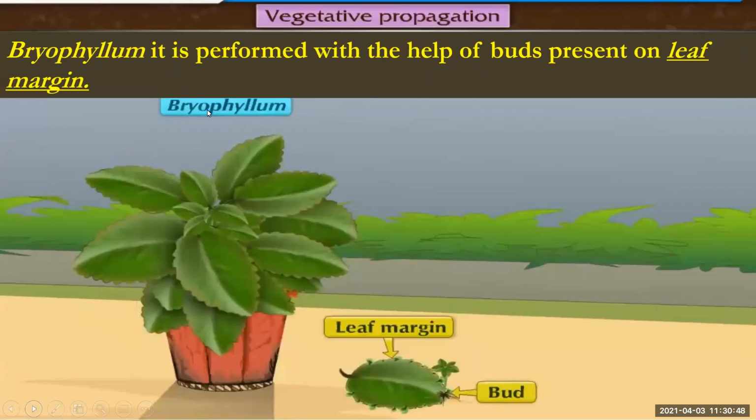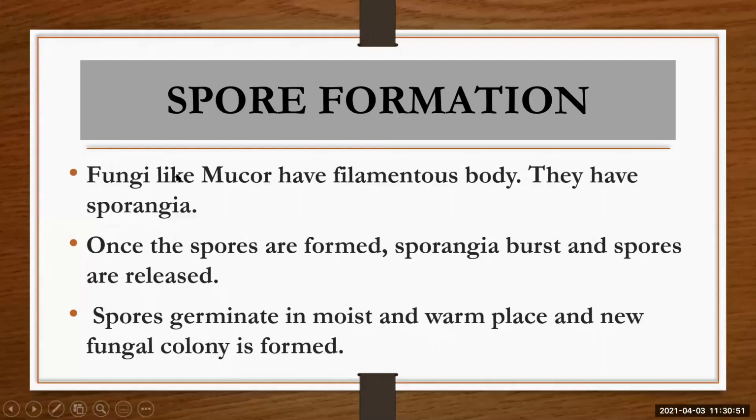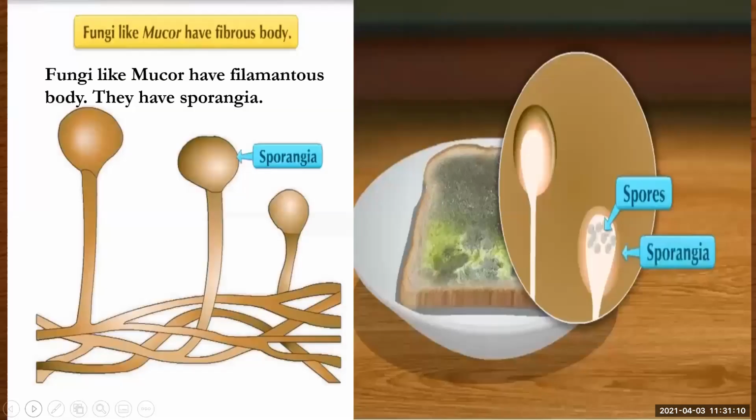Now last is spore formation. Fungi like mucor have a filamentous body. They have sporangia. Once the spores are formed, sporangia burst and spores are released. Spores germinate in a moist and warm place and a new fungal colony is formed. So how does spore formation take place? See here.